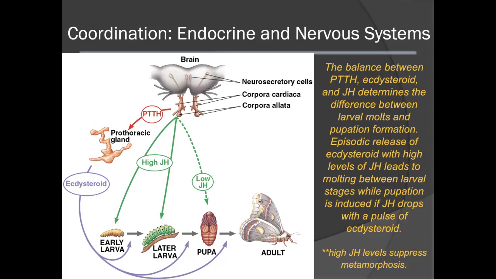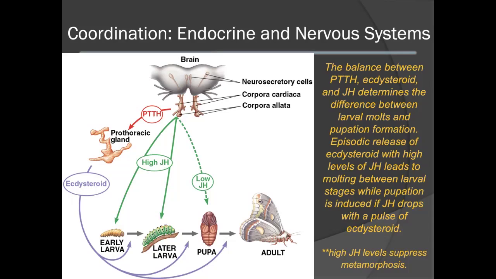Ecdysteroid is released episodically, which means that it is released in pulses within the body. These are highly controlled and regulated through the neurosecretory cells. When there is a high level of juvenile hormone, with these ecdysteroid pulses, you will get the successive molting between larval stages. Pupation is generally induced when there is a distinct drop in juvenile hormone with a consistent pulse of ecdysteroid. In addition, emergence from the pupa to the adult stage is typically controlled by ecdysteroid in the absence of juvenile hormone.